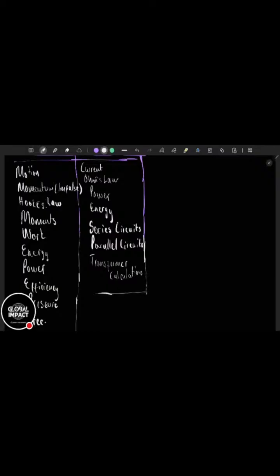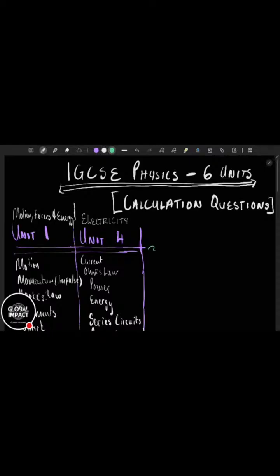It's not a problem for us. We want to just make sure we are able to calculate all 6 units. So let's start with the other 4 simple units, which is going to be unit 2, then unit 3, then unit 6.